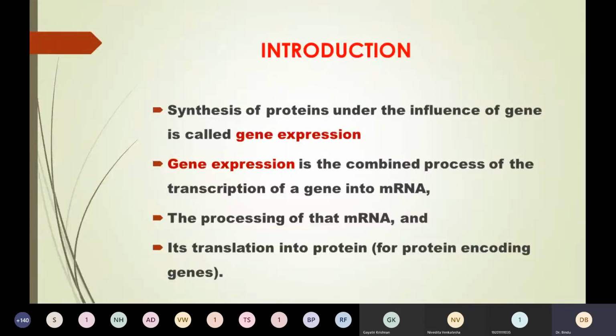So what I mean is, synthesis of protein under the influence of a gene is called gene expression. So what is the definition of gene expression? A gene is expressed when it is transcribed to RNA and then translated to protein. So the end product of gene expression is protein. And remember that all the genes of the cell are not expressed all the time. So what is the use of gene expression? The proteins are formed whenever they are required. That is the main use of gene expression.